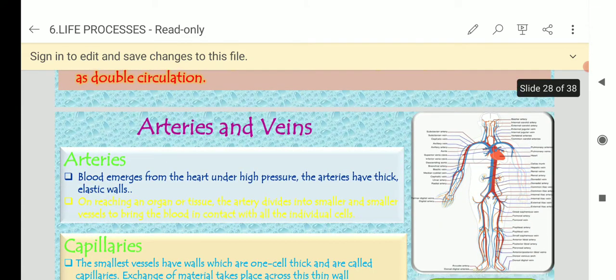These are the blood vessels. So arteries, blood emerges from the heart under high pressure. The arteries have thick elastic wall. Okay, arteries supply blood from the heart to all parts. And reaching an organ or tissue, the artery divides into smaller and smaller vessels to bring the blood in contact with all the individual cells.